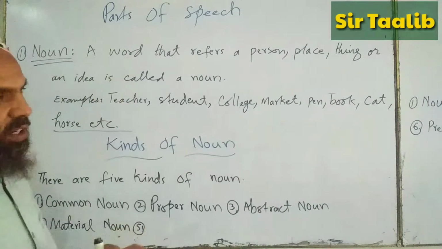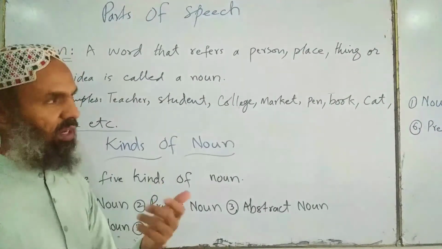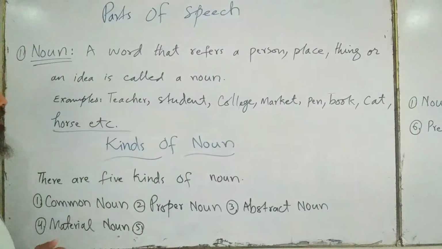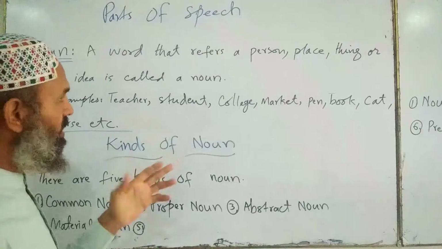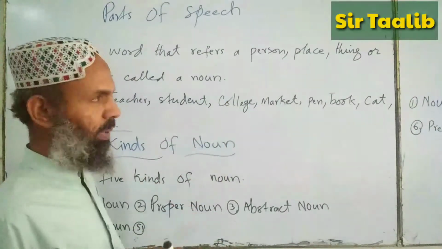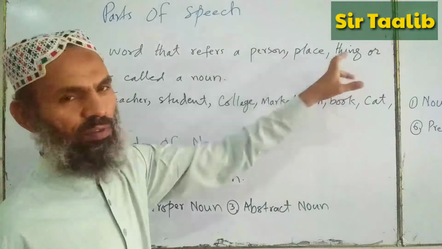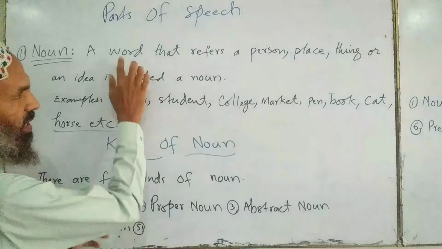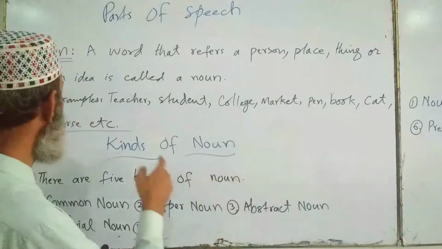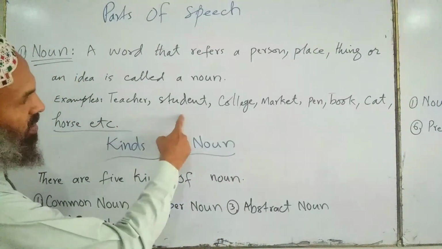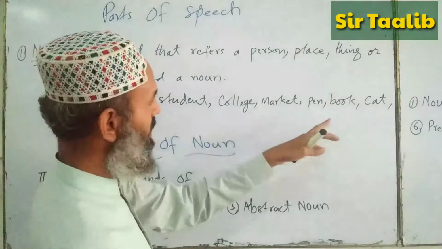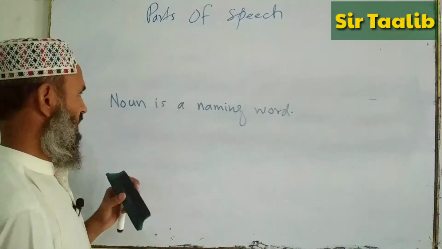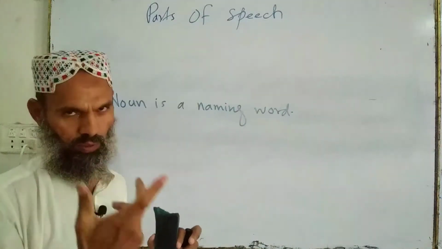Noun: a word that refers to a person, place, thing, or any idea. That is called a noun. Examples: teacher. Person itself is a noun. Place itself is a noun. Thing itself is a noun. Any idea is also a noun. Word is also a noun. Everything is a noun that way. Examples: teacher, student, college, market, pen, book, cat, horse, etc. In other words, we can say that a noun is a naming word.